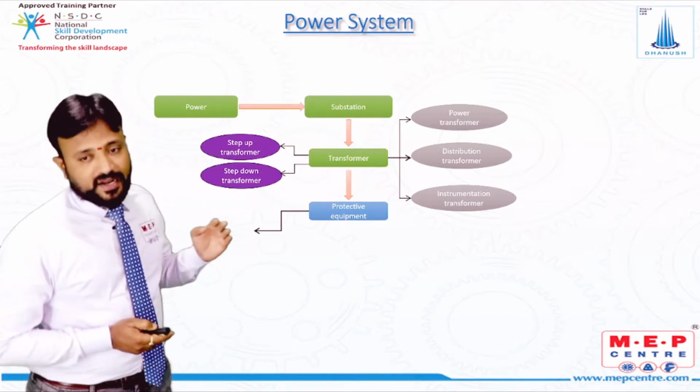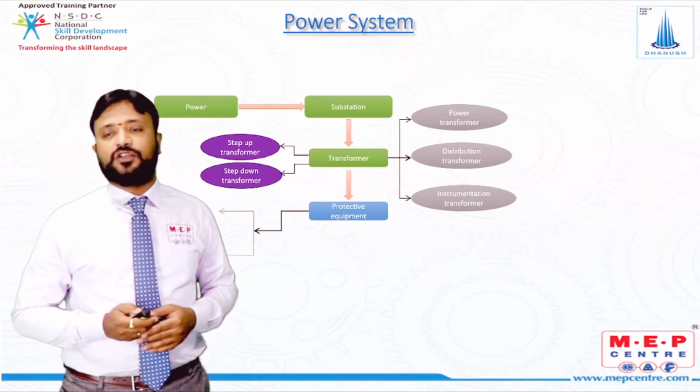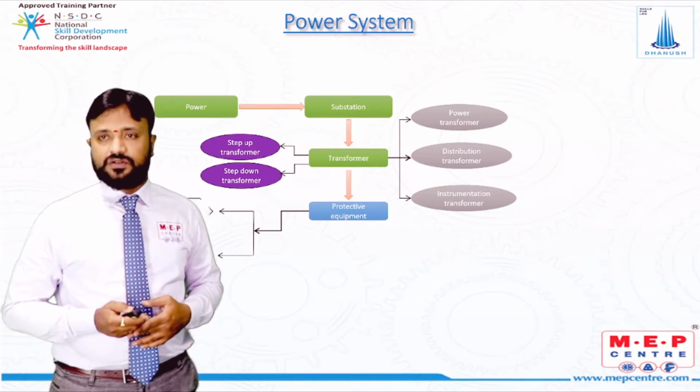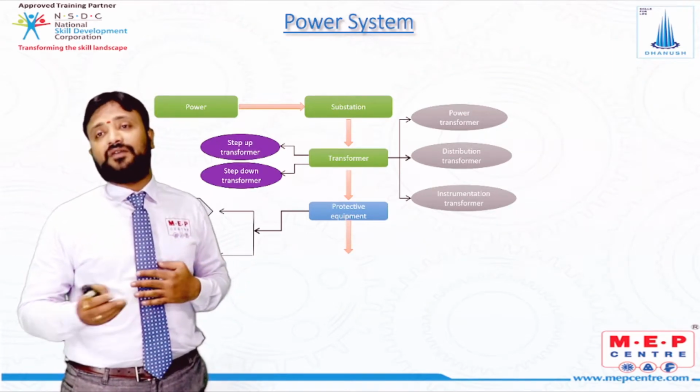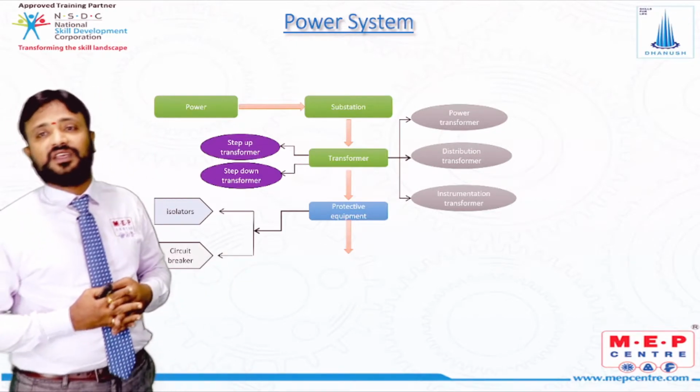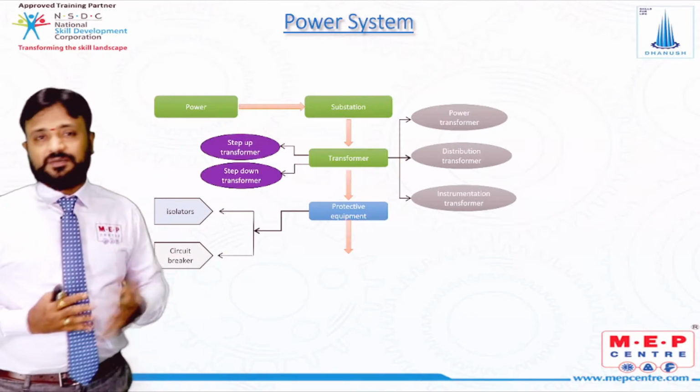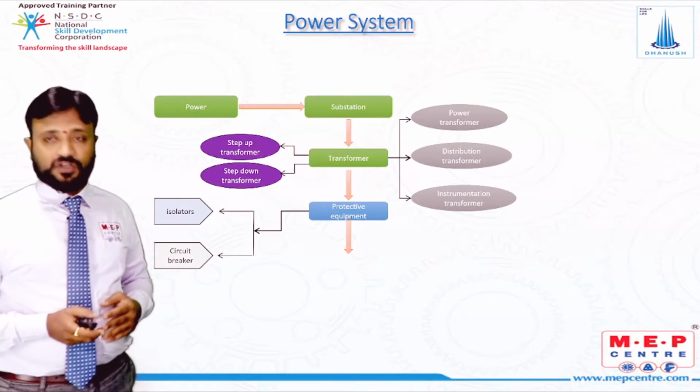We are going to study in depth about the protective equipment, like isolators as well as switches and circuit breakers. In circuit breakers, we have types like MCB, MCCB, ELCB, RCCB, VCB and SF6. So we are going to study in depth about these circuit breakers.